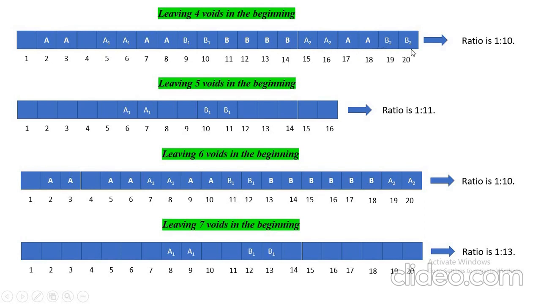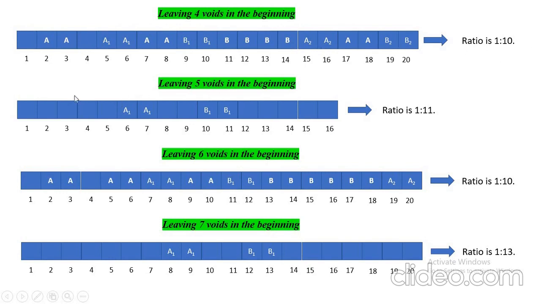Okay, so here with 20, you can see we are generating only 2 voids. Only 2 voids are generated. Why? Because firstly we have left 4, then A1, then B has left 2 voids which will be filled in future, and again we have left 4 voids, but that will be filled by B when Alice is filling this. So out of 20 we are getting only 2 voids, so the ratio is 1:10.